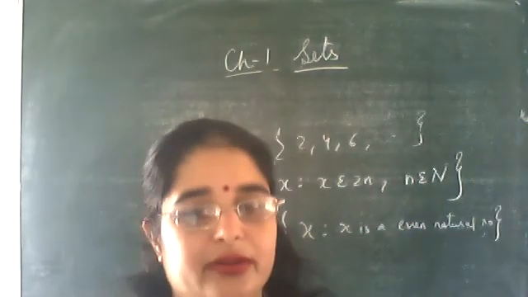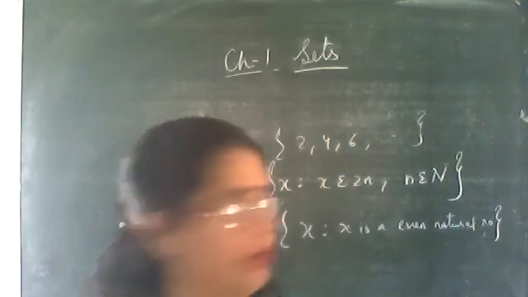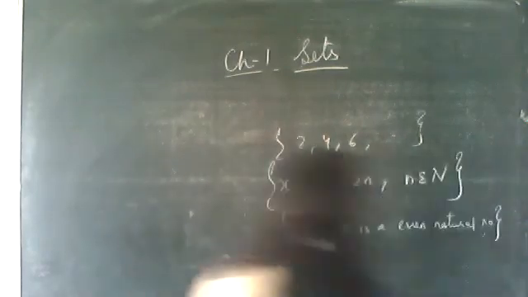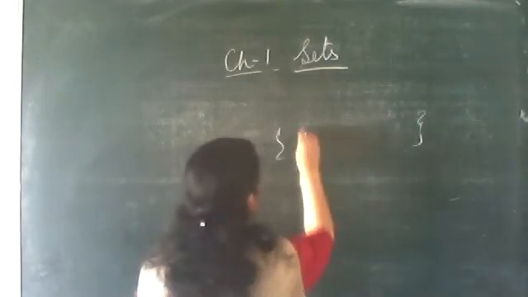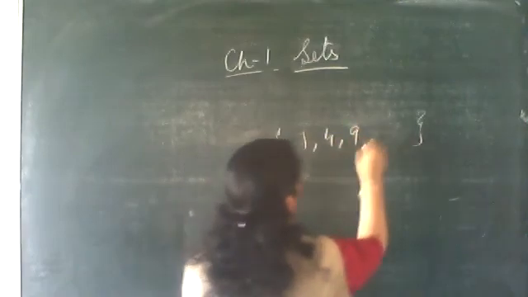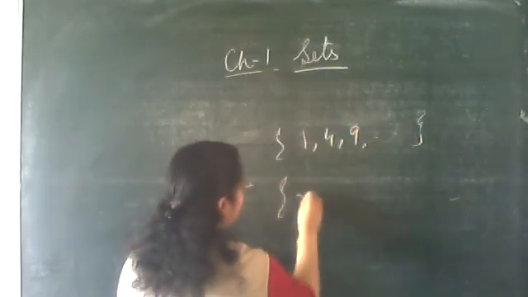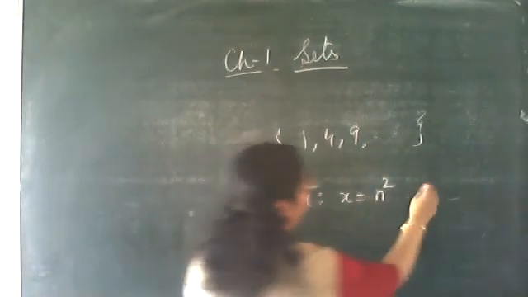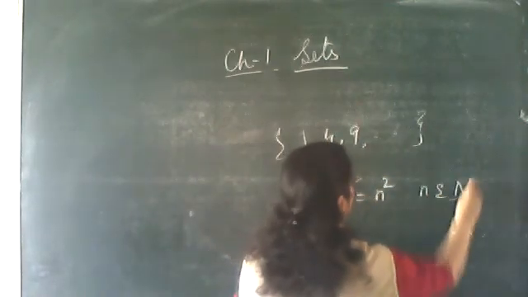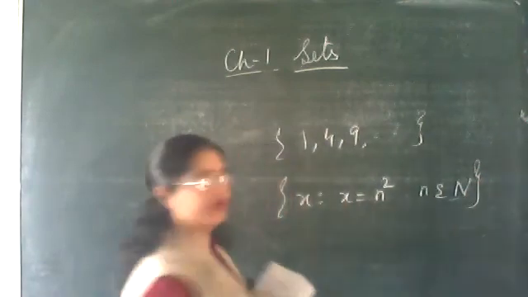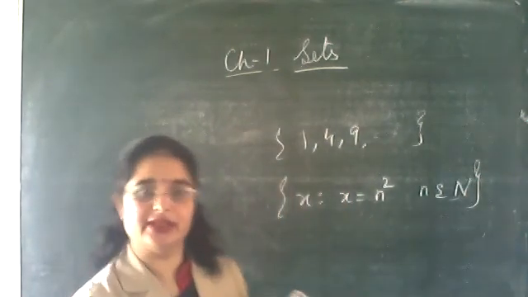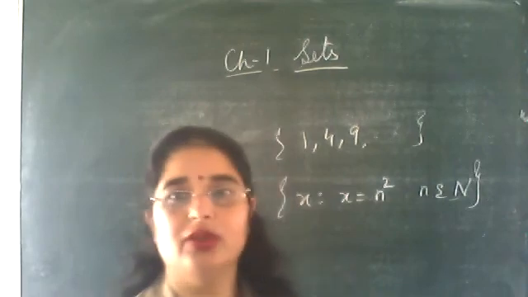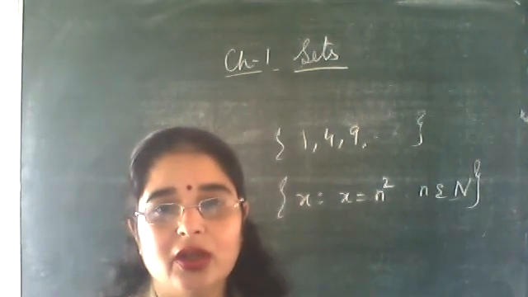1, 4, 9, up to 100. Now what is it? 1, 4, 9, n square. Very good. 1, 4, 9, dot, dot, dot. So x such that x is equal to n square, where n belongs to N, n from 1 to 10. n belongs to natural numbers. Clear?